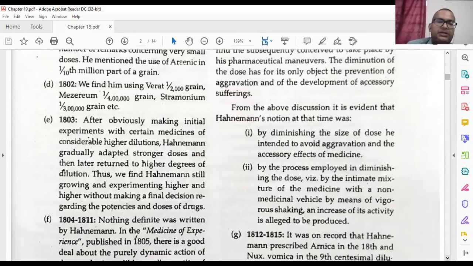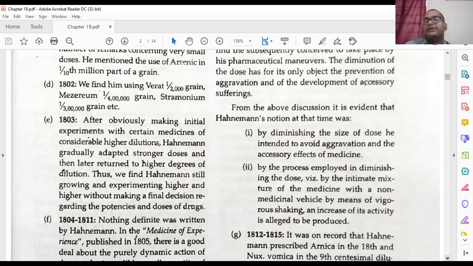Then in 1803, after observing the initial experiments with certain medicines of considerably higher dilutions, Hahnemann gradually added stronger doses and then later returned to higher degrees of dilution. Thus we find Hahnemann still growing and experimenting, without making a final decision regarding the potencies and doses of the drugs.